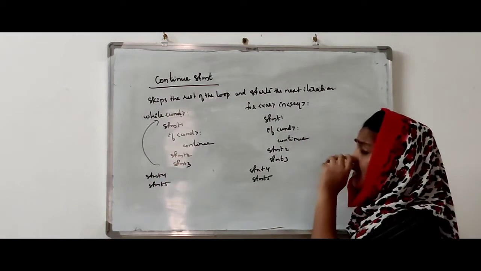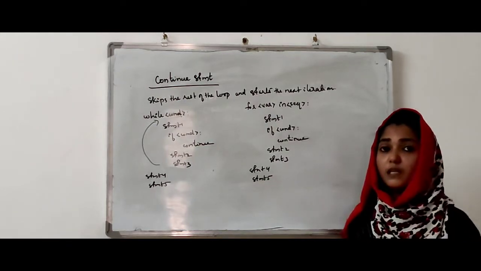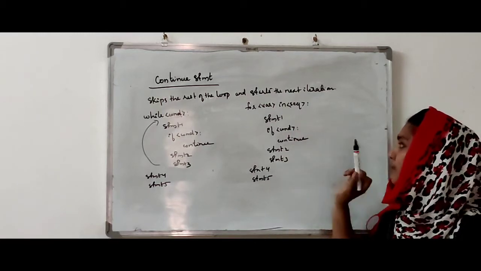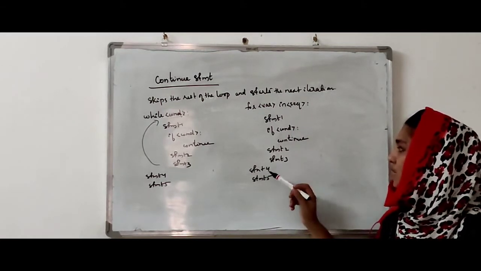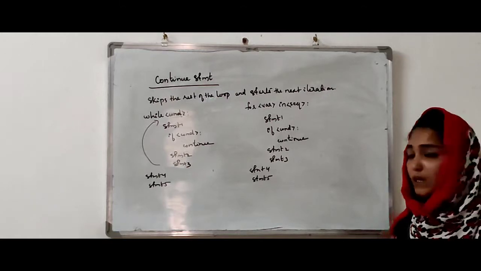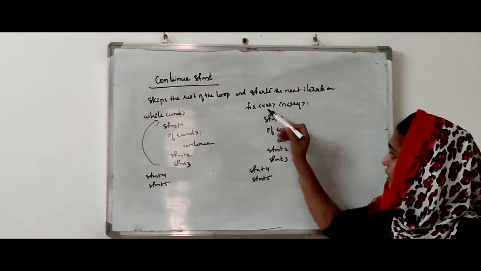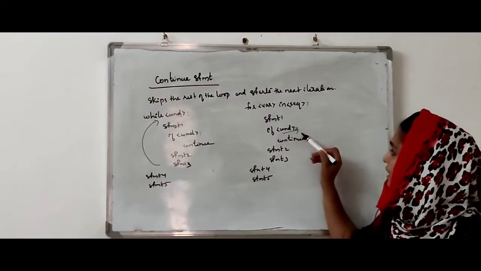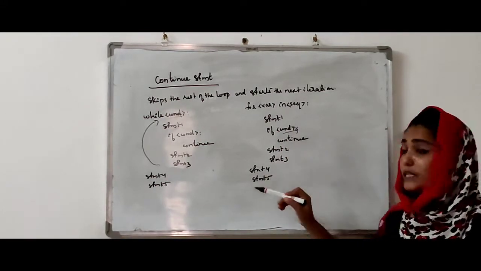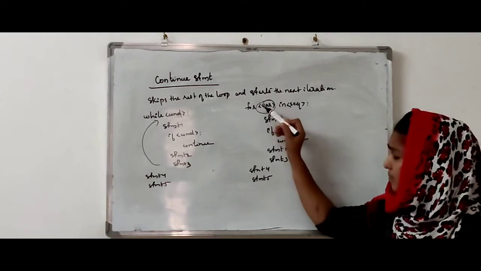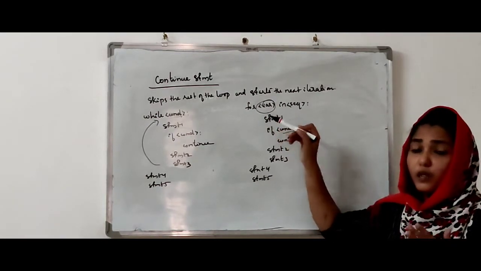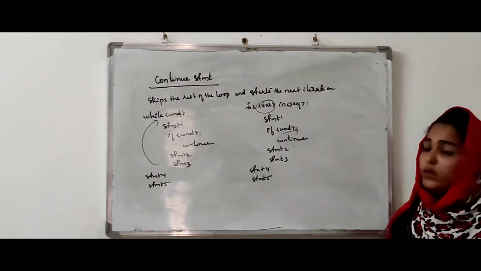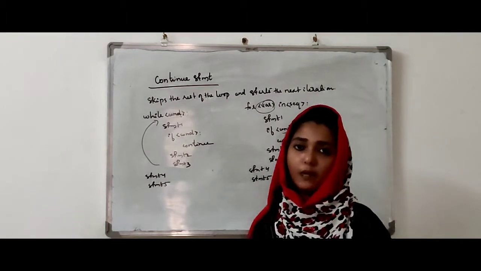Similarly, the syntax for using the continue statement inside the for loop is: for variable in sequence, statement 1, if condition continue, statement 2, statement 3, statement 4, statement 5. First of all, it will execute statement 1, then if this condition is true, continue. Continue means here the value for the variable will be incremented by 1 and the loop will continue. So this is the continue statement in Python.